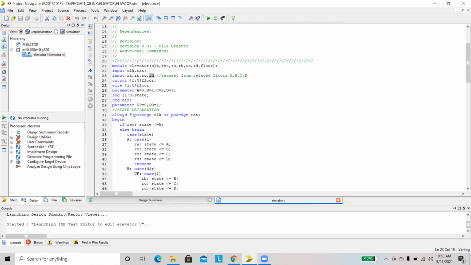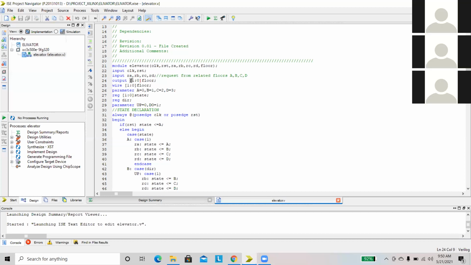Here I am taking 4 floors, right? For that reason, I am taking a floor bit size of 1 down to 0. Here 2 bits are there, so there are 4 possibilities. They are A, B, C, D. These are the 4 floors, and these floors are represented in 1 down to 0.